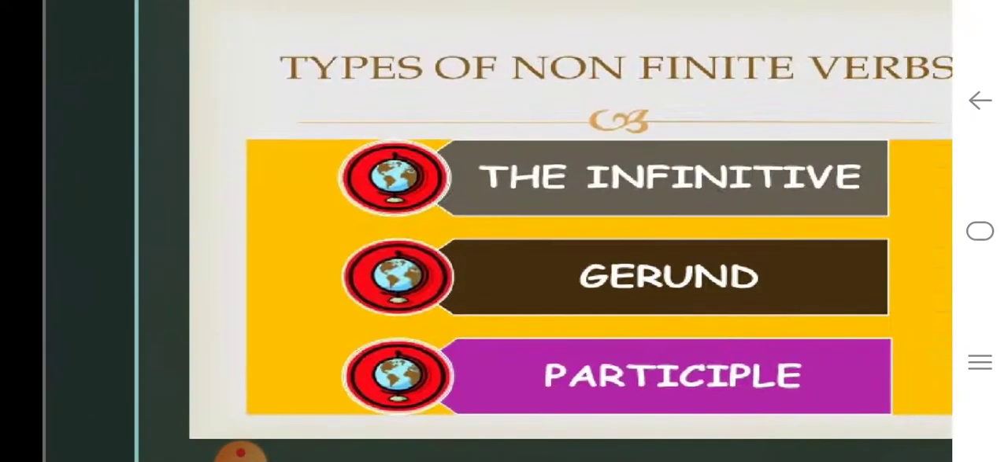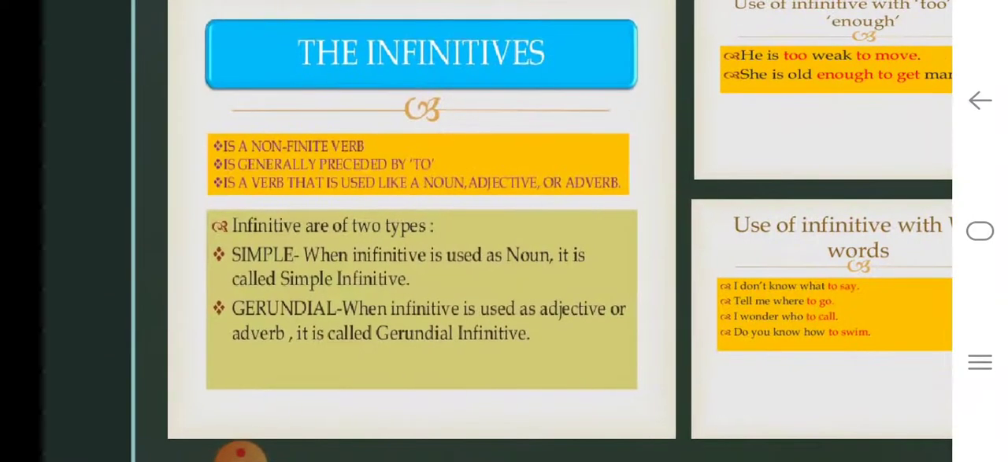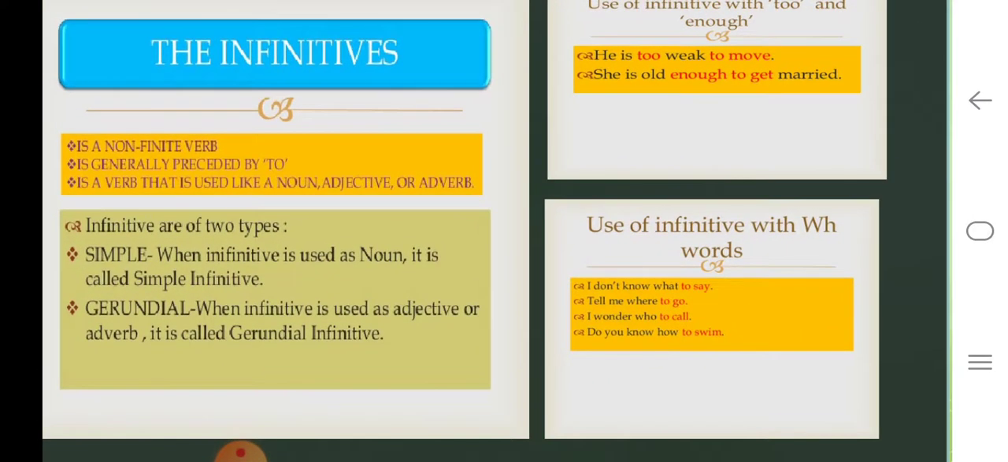verbs and non-finite verbs. So what are the different types of non-finite verbs? The infinitive, gerund and participles. Let us look at it one by one. The infinitives. It is a non-finite verb. It is generally preceded by the word to. Okay, it is a verb that is used like a noun, adjective or adverb. If the infinitive is used as a noun, then it is called a simple infinitive, and if it's used as an adjective or an adverb, it is called gerundial.